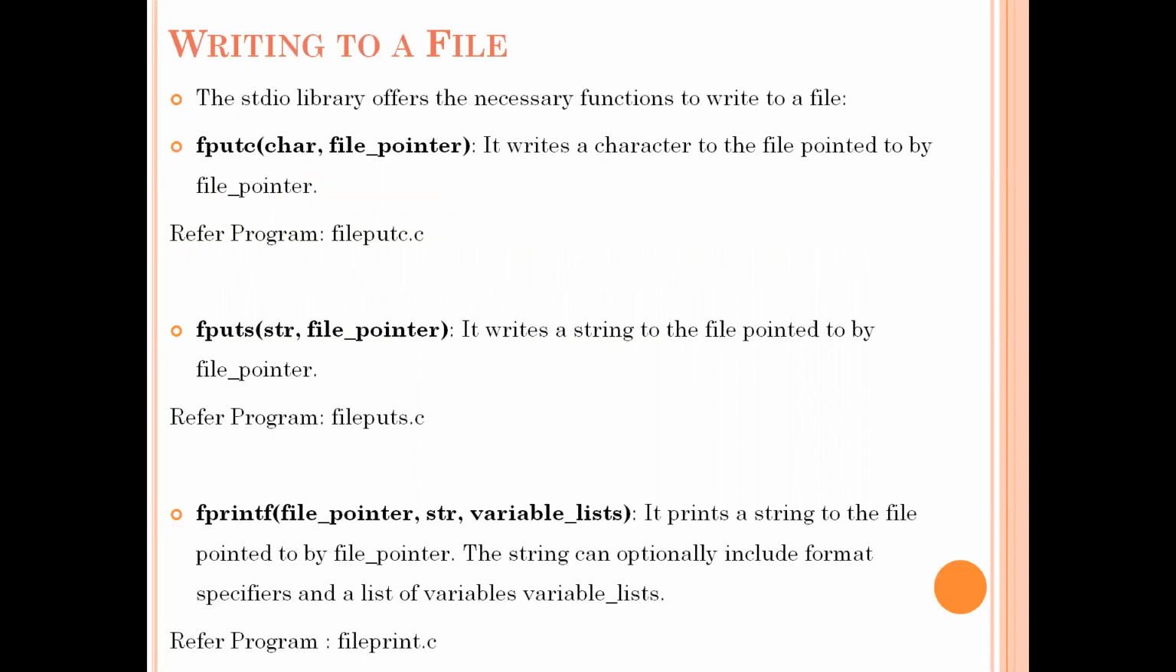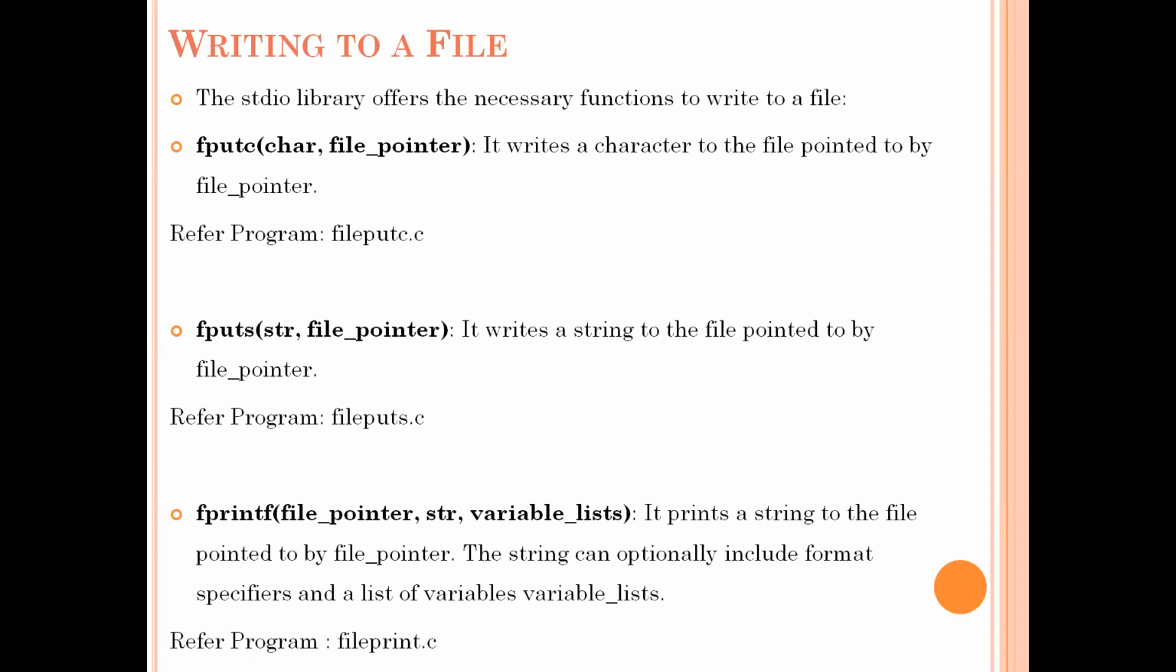Next is the third function, writing the contents into a file. Suppose you want to write some content into your file. For writing in the standard IO library, we have three functions: fputc, fputs, and fprintf. These three functions we can use for writing some text into your file. Now see, the fputc function writes the contents into your file character by character.